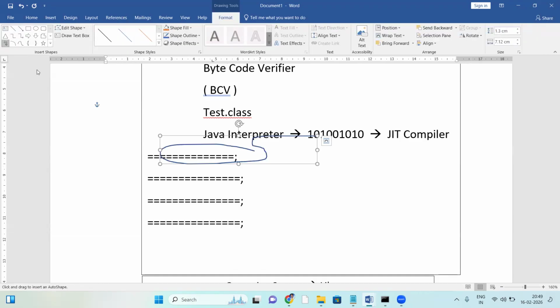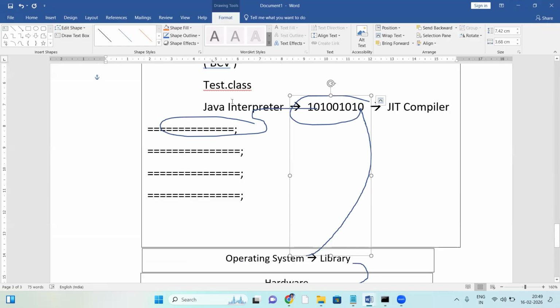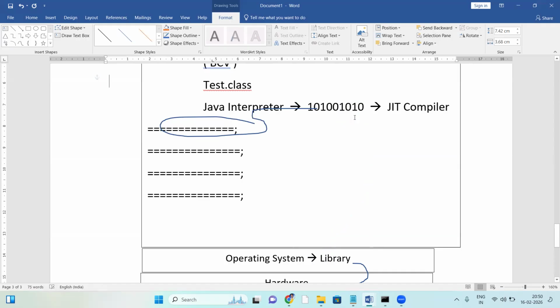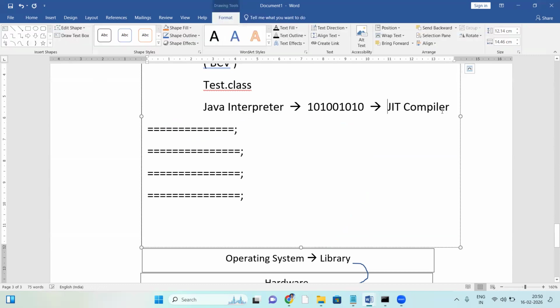What is the next task here? This binary code is simply linked with the OS library. In the first version of JVM, the interpreter performs two jobs: converting into binary code and linking with the OS library. This is the first version of Java, the first version of JDK. So both the conversion task and the linking task are done by the Java interpreter. In the next version of Java, JDK 1.1, the JIT compiler was added.